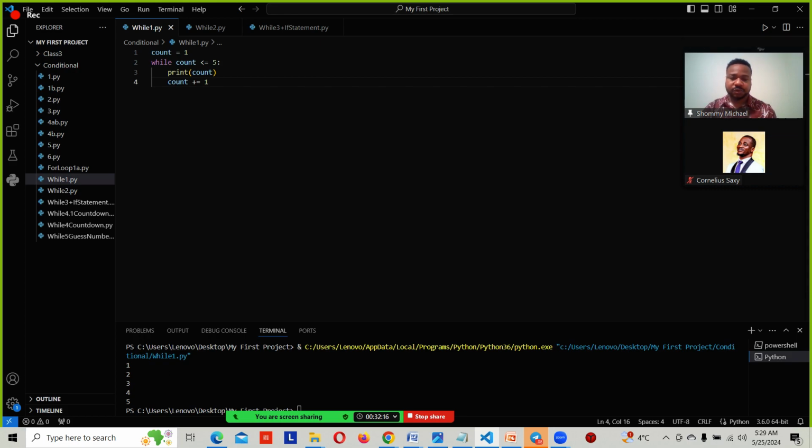So this is our result right here. This program is to count the numbers, right? It counts numbers from 1 to 5. So what it basically does is count a number. Count equals 1 is starting from 1. So while count is less than or equal to 5, we print the count. Then we add the addition of 1. Then it's going to print 1 to 5.